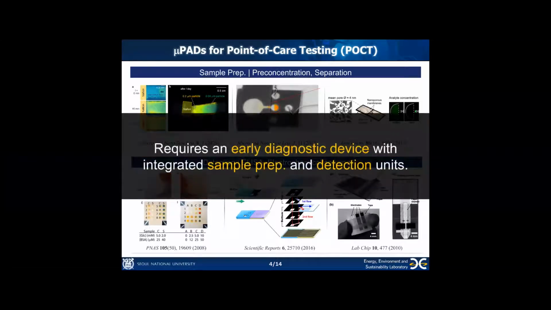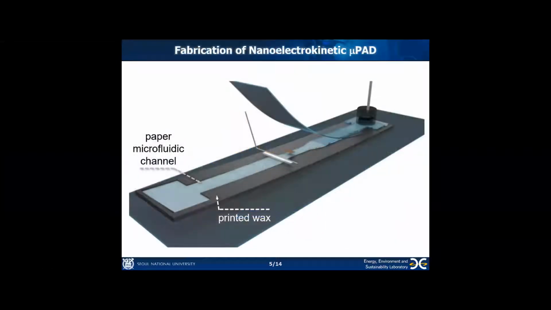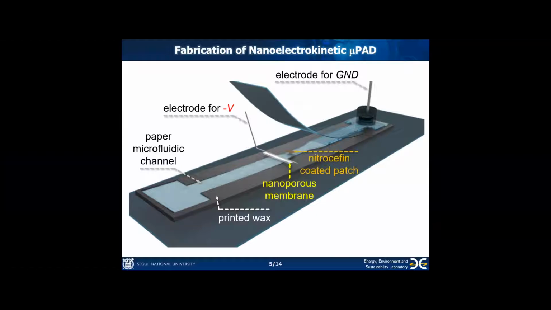In order to develop an early diagnosis chip, it is necessary to manufacture a device capable of both sample preparation and the detection functions. We call this sample-to-answer device. By using a hydrophobic wax, we fabricated paper-based microchannels like this figure. To preconcentrate bacteria, we set a nanoporous membrane and electrodes. To detect preconcentrated bacteria, we set a nitrocellulose-coated patch. Lastly, to prevent evaporation of the fluid sample, parafilm was coated on the device.